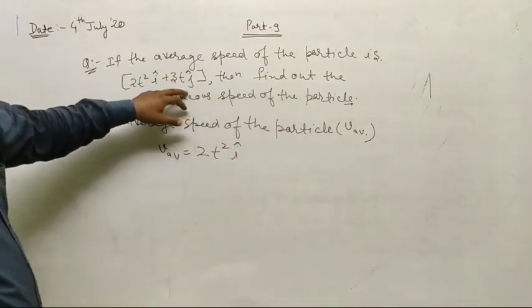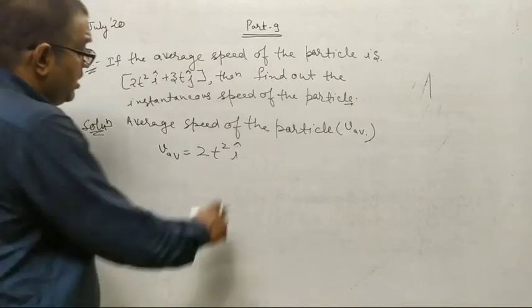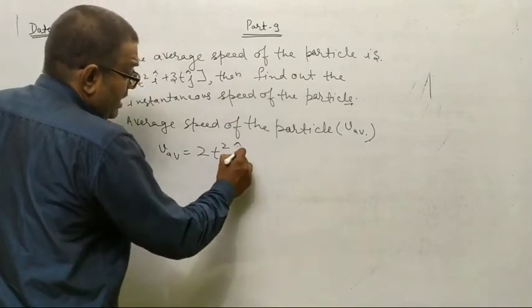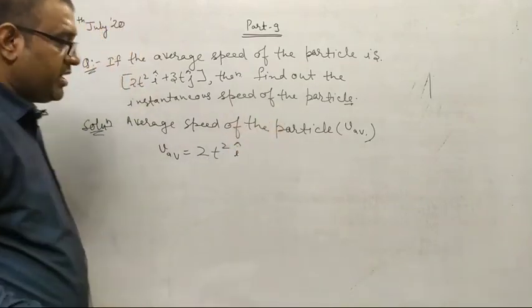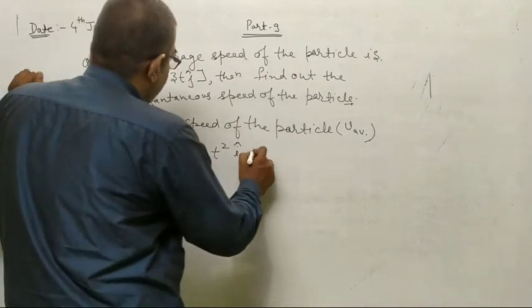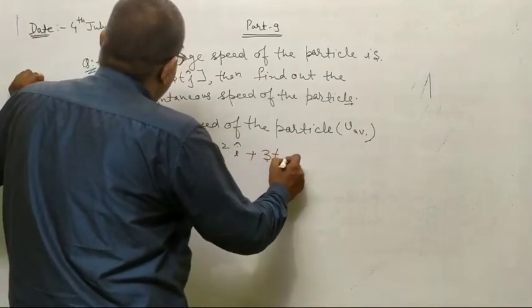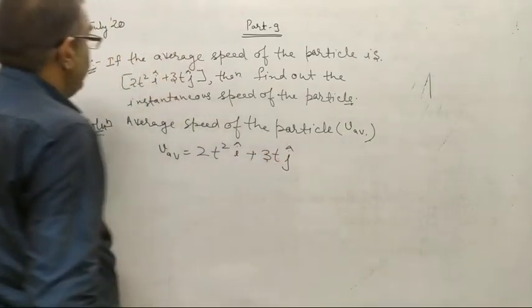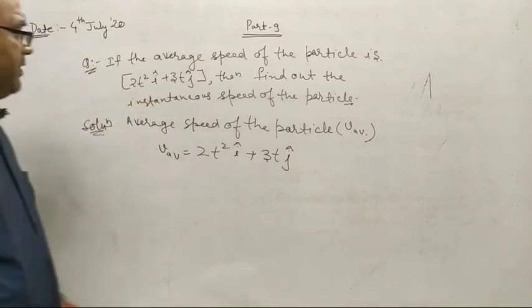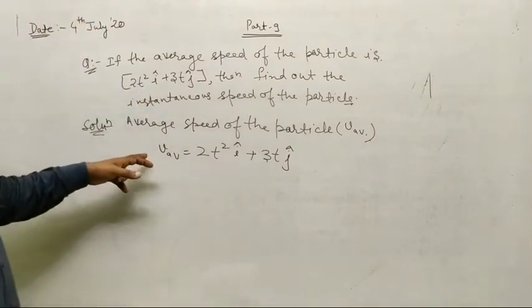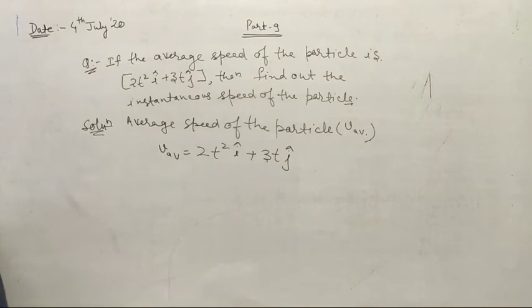These are the unit vectors in different coordinates. When we start vectors, after this chapter, I will discuss all these things, so don't be astonished seeing these vector signs. Okay, so V average is this.